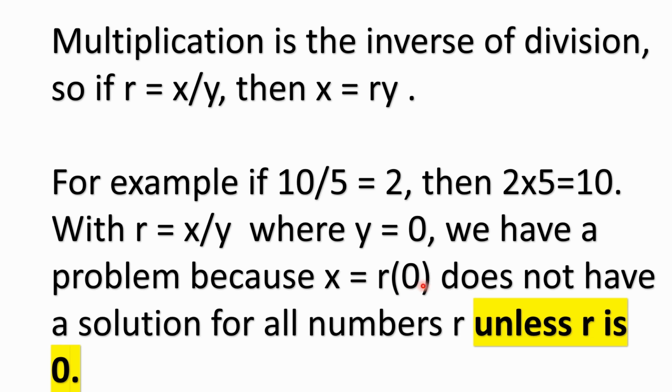Yeah, and hopefully that does make sense. 0 times 0 is 0. Anything times 0 is 0. But here the only x would be 0 when r is 0.